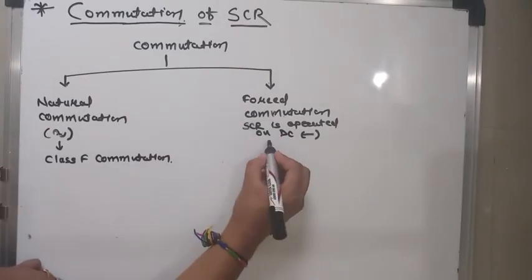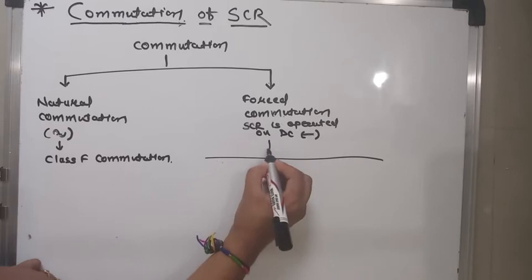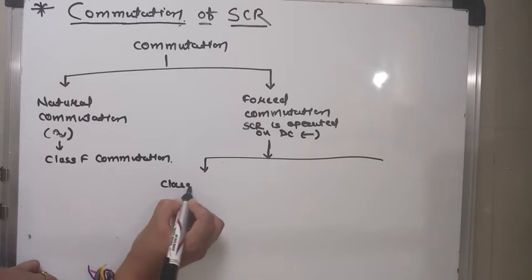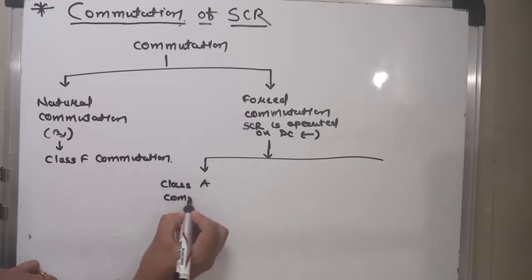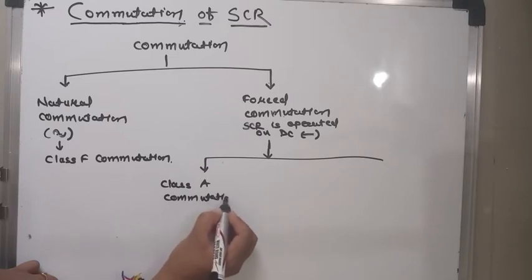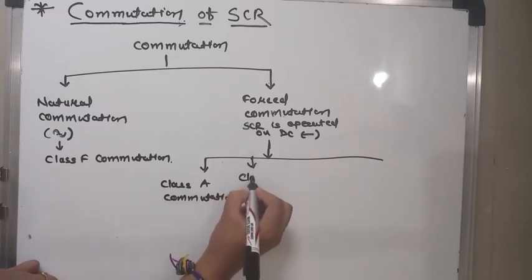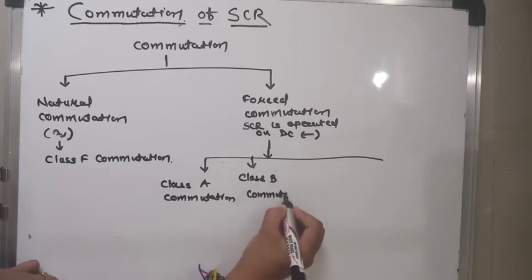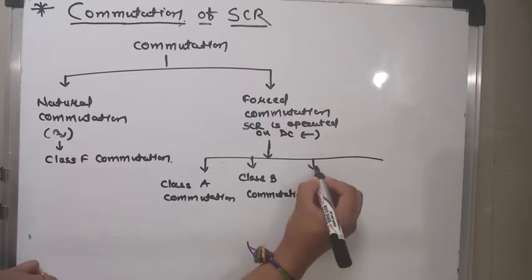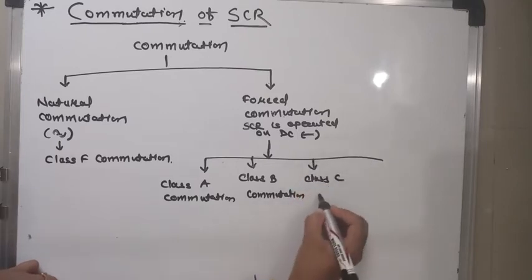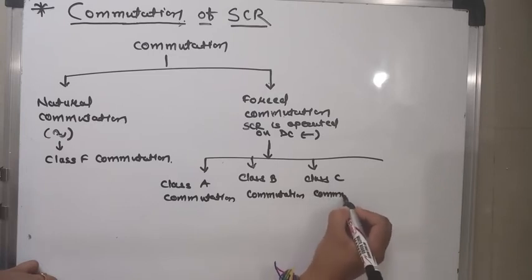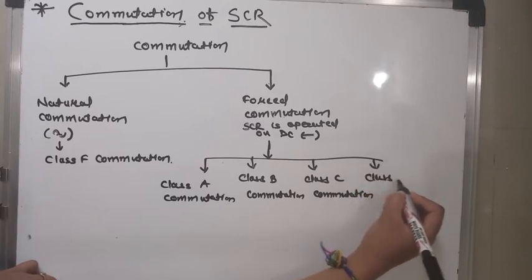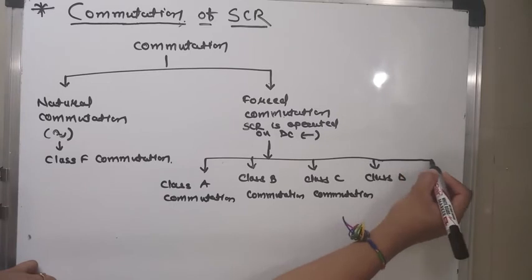In forced commutation there are further classifications: Class A commutation, class B, class C, class D, and class E.